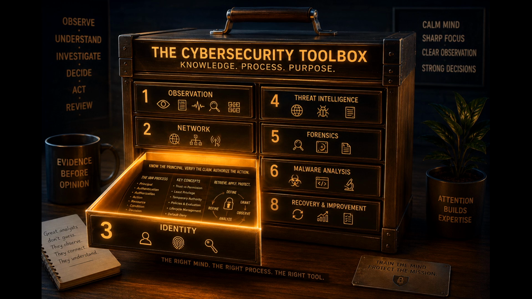A principal presents credentials. Authentication verifies identity. The principal requests an action. The action targets a resource. Policies evaluate the request. Conditions narrow the circumstances. The system allows or denies access. This is how the brain learns complex systems. It organizes individual facts into connected relationships called schemas. Instead of remembering isolated definitions, you begin recognizing the entire decision process as one structure.